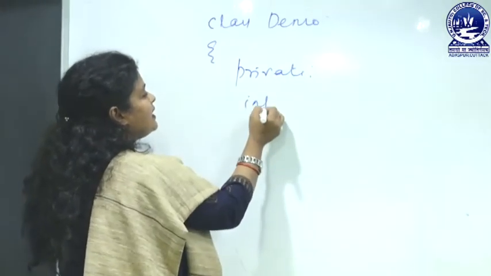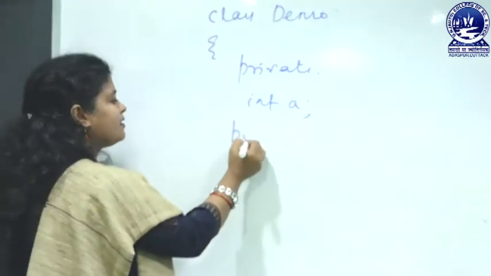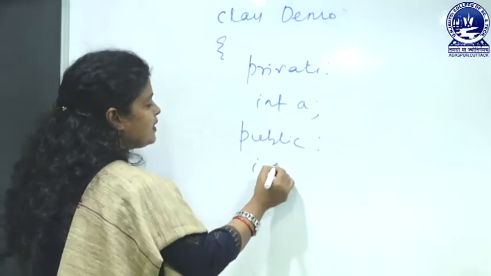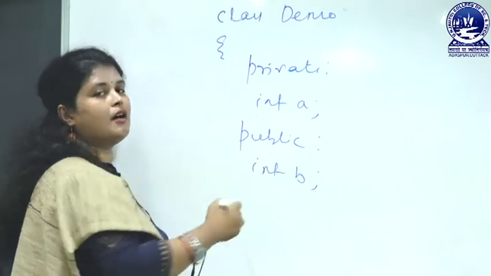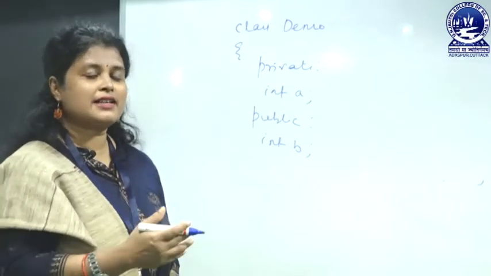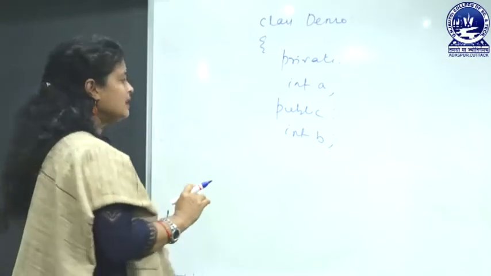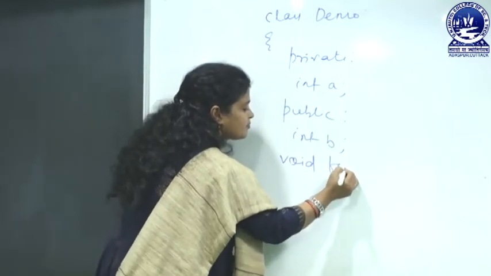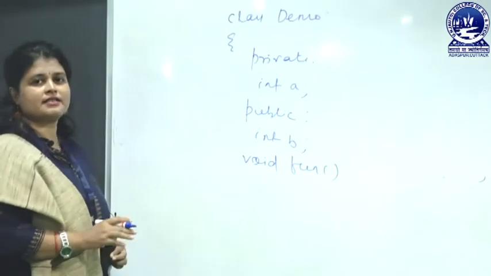then int a. Then again I am writing public int b. It means that here I am using 2 variables of 2 different access specifiers, so that you can understand what is the exact difference between public and private. Then I am using a method here, void phone. You can use any name here also, it is the same as in C programming.